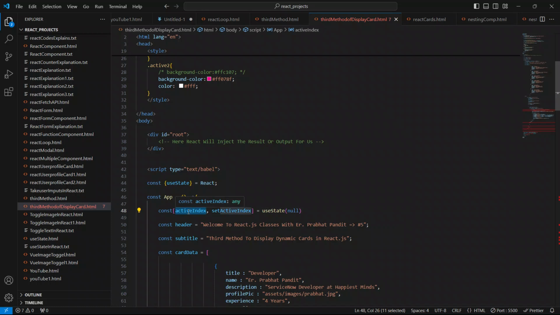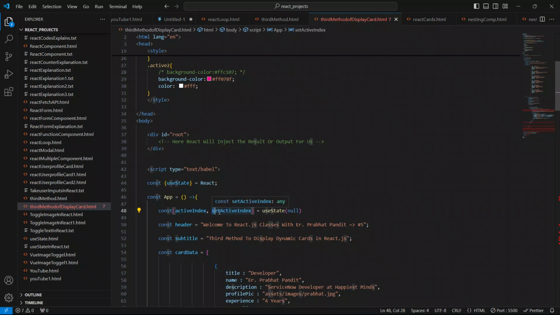Guys, I'm sorry for my voice. This activeIndex is known as the state variable. Always remember, activeIndex is the state variable, and setActiveIndex is known as the setter function. Through this setter function we will update, or modify, this state variable.